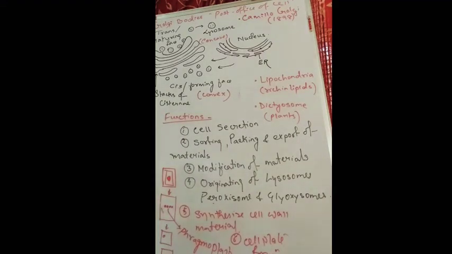And the last important function is that it helps in formation of acrosome. Just remember that acrosome is a part of sperm. Sperm means male gamete. So acrosome is a part of the sperm, or male gamete, which consists of some enzymes. What type of enzyme? Hydrolytic enzyme. Hydrolytic means they help in rupturing the outer wall of the female gamete. That means they help in lysis. Lysis means rupture, break or burst.